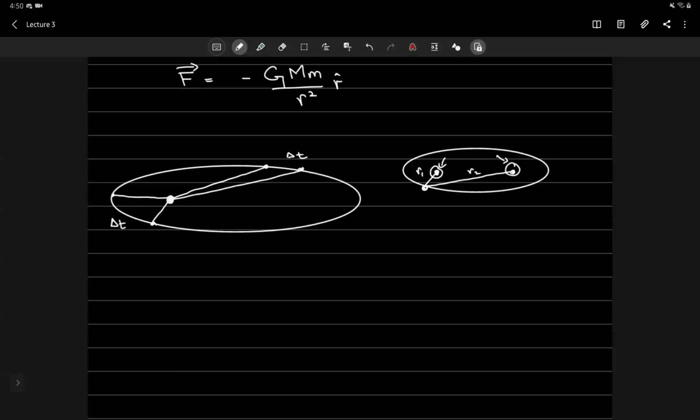What I'm saying is that the orbital arc is traversed by the planet during that one week, the week of time that we took, and the two radius vectors bound a certain area. So this is the area.